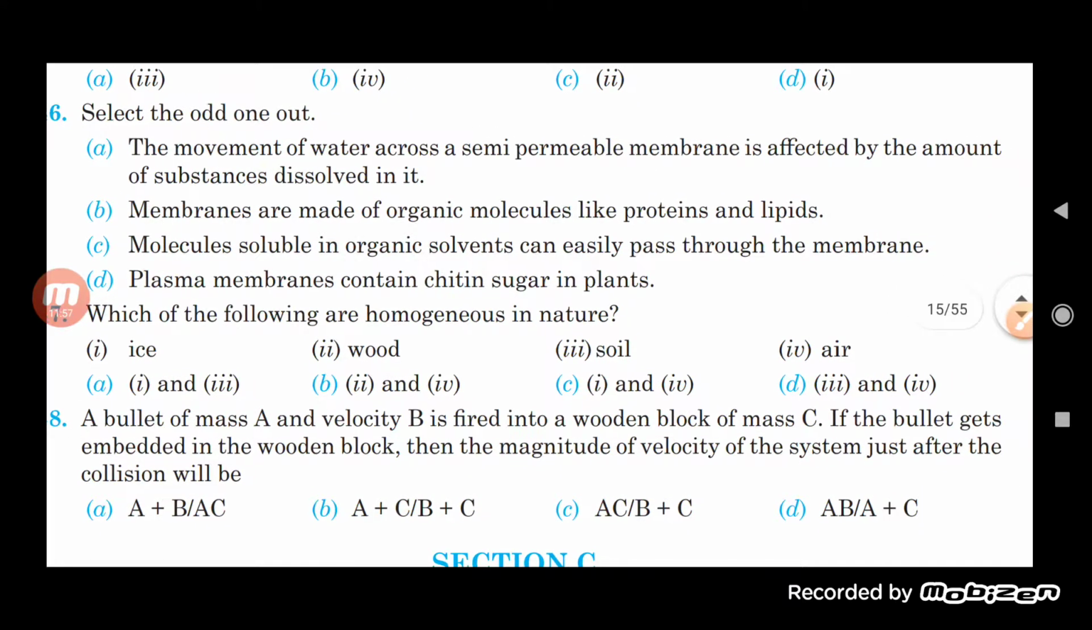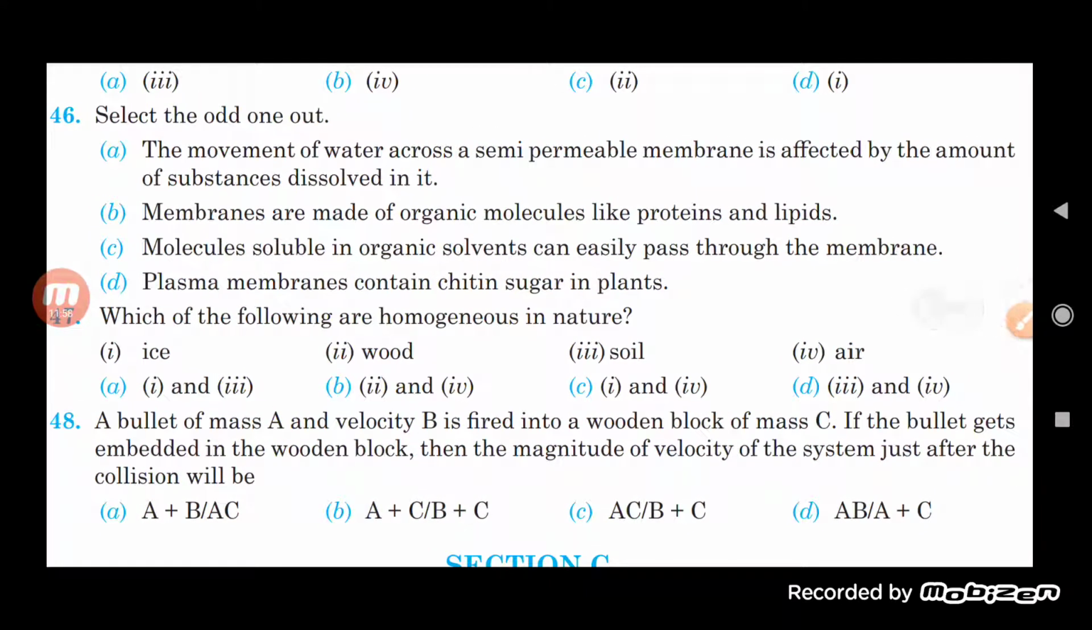Select the odd one out. Question: movement of water across a semi-permeable membrane is affected by the amount of substances dissolved in it.